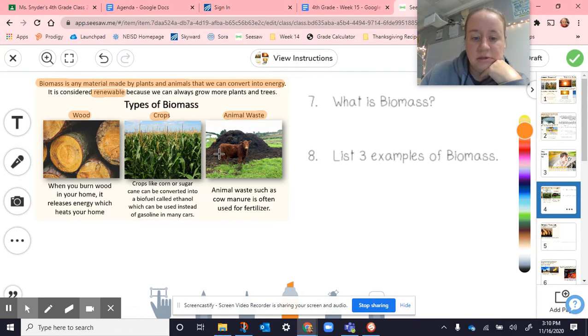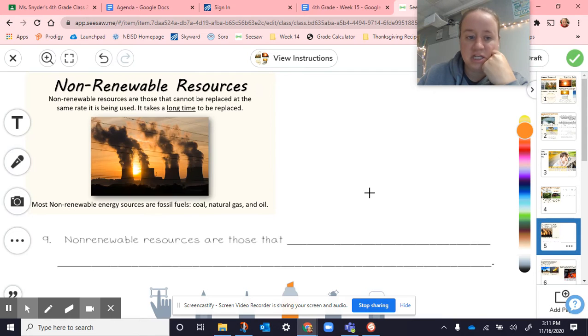Animal waste, such as cow manure, is often used for fertilizer. So here you have 2 questions about biomass that come from the reading. You're going to put what it is, and then list the 3 examples.